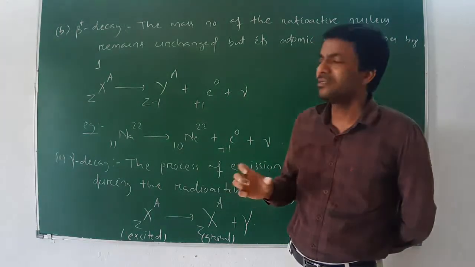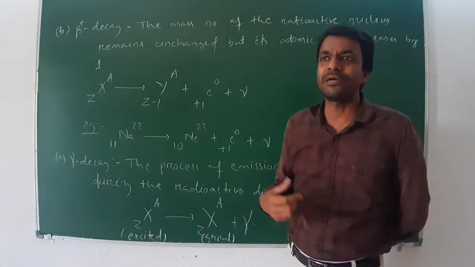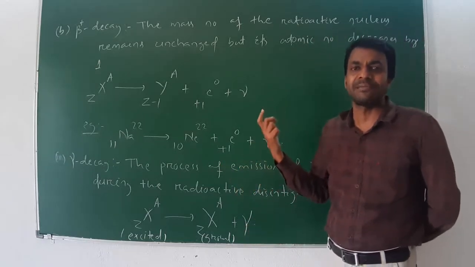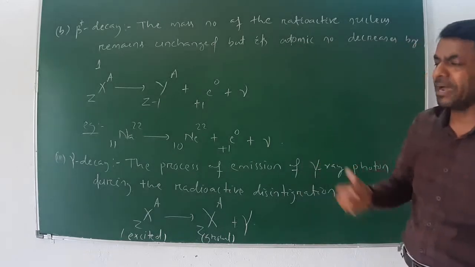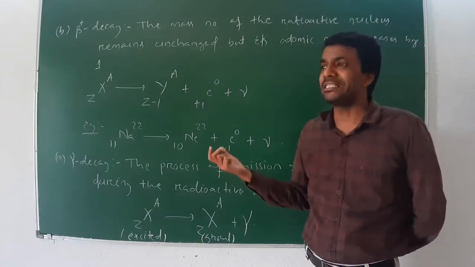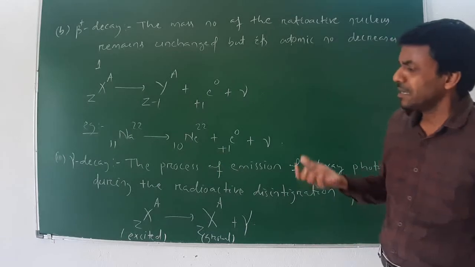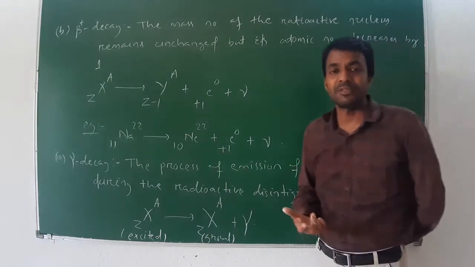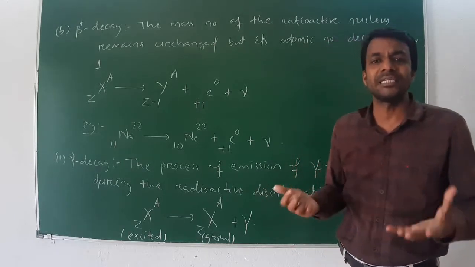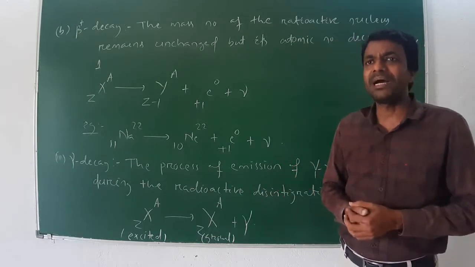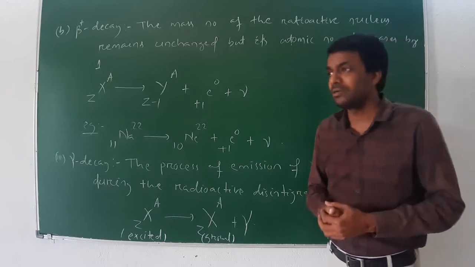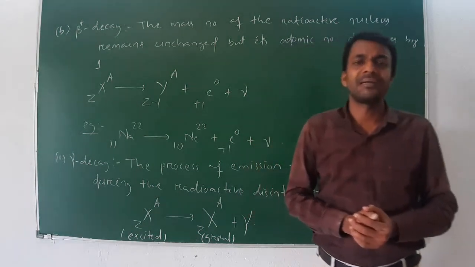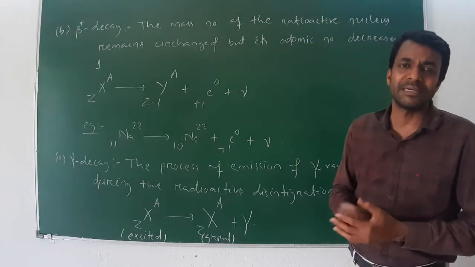You have to write what is beta decay, what is beta minus decay, what is beta plus decay, then give one example of each type of decay. The last type of decay is gamma decay. Gamma decay means the process of emission of a gamma ray from the radioactive nucleus. A gamma ray is also known as a photon.